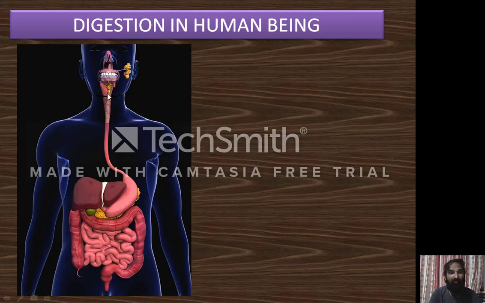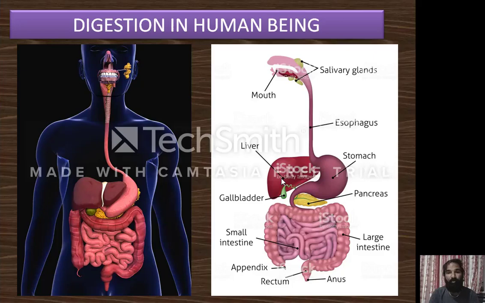The part which starts from the mouth and ends with the anus is called the alimentary canal. What is it called? Alimentary canal. In human beings, the alimentary canal is involved in the process of digestion.